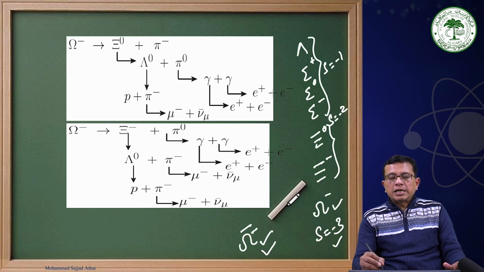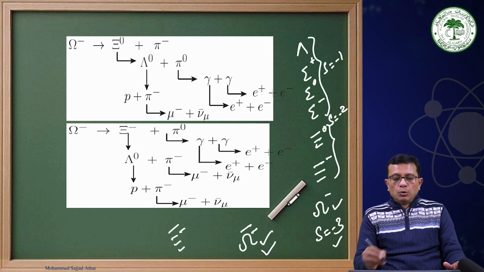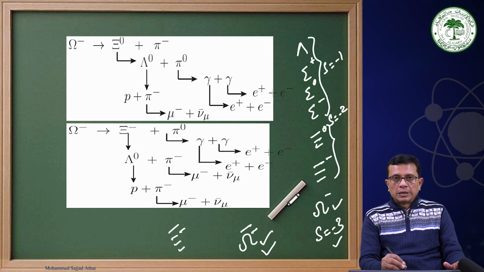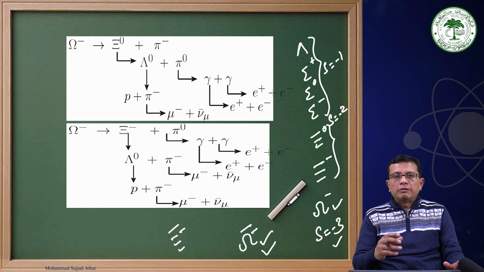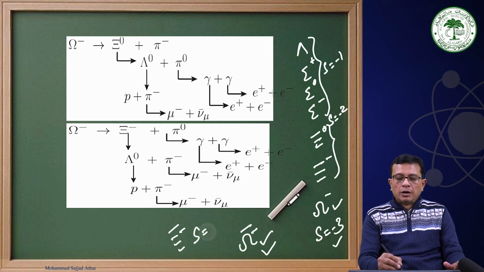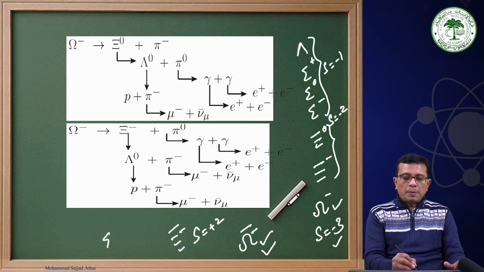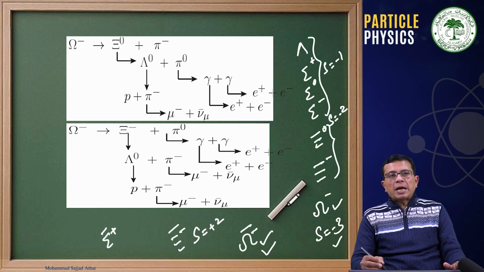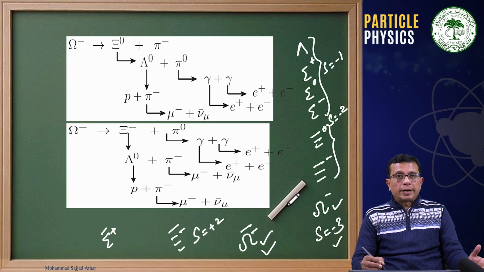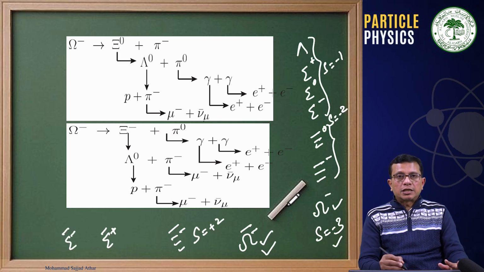Similarly, for cascade minus, the antiparticle is cascade minus bar, whose charge will be positive because the charge of an antiparticle is opposite to the charge of the particle, and the strangeness quantum number for this particle will be +2. Similarly, for sigma plus, the antiparticle is sigma plus bar. For sigma minus, the antiparticle is sigma minus bar.